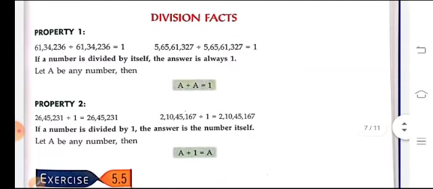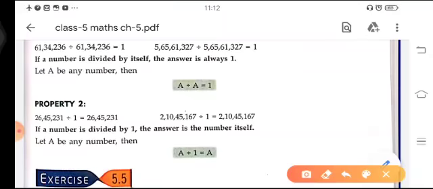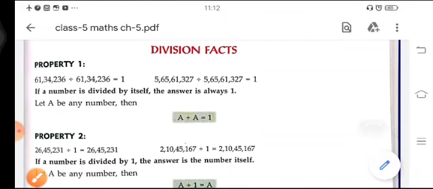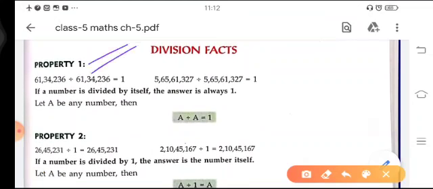Okay, now our next topic is division facts. In division facts, there are some properties related to division. Property number 1 tells us that if a number is divided by itself, then our answer will always be 1.